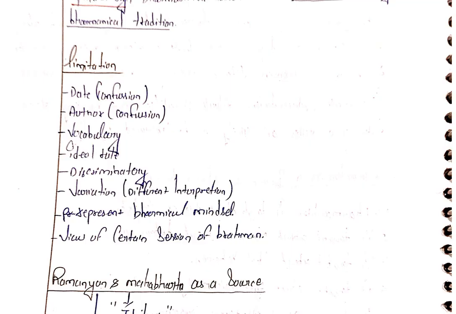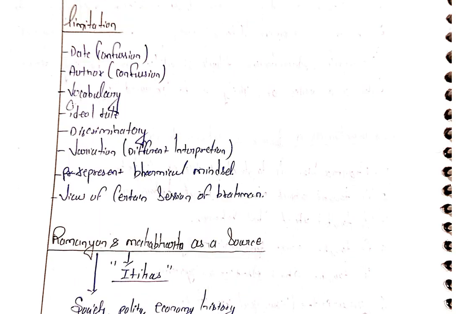These rules are not all equally followable; some rules are more difficult and people were not able to follow them in their own manner. Discriminatory, focusing on that particular variation and different interpretation, represents the Brahminical mindset and the view of a certain section of the Brahmanas.